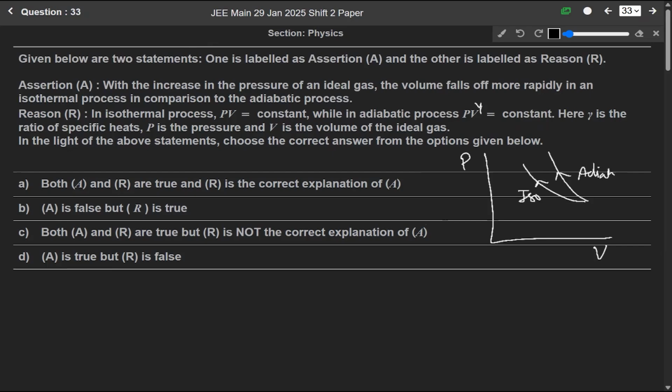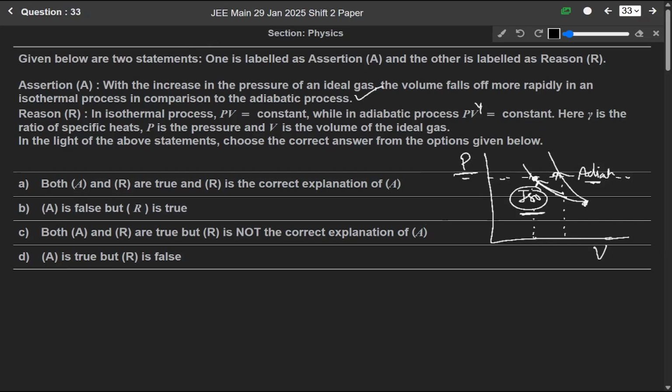If we increase the pressure, let us say we consider this as the reference point, there is a decrease in the volume more rapidly for the isothermal process, because the isothermal curve decreases more rapidly as compared to the adiabatic curve. So if we increase the pressure, the volume falls more rapidly in isothermal as compared to the adiabatic process, means assertion A is correct.